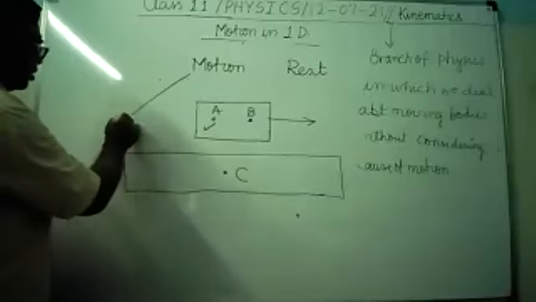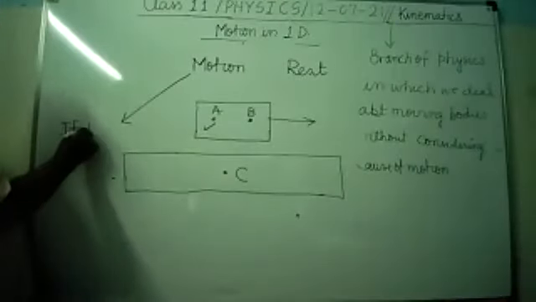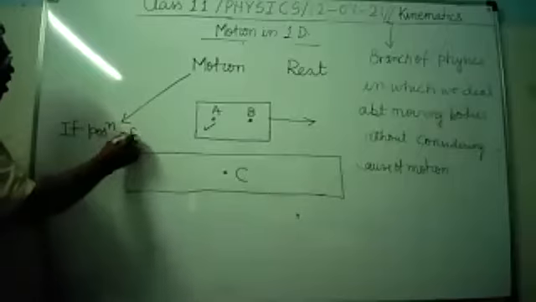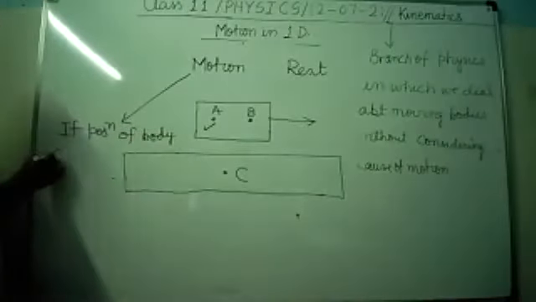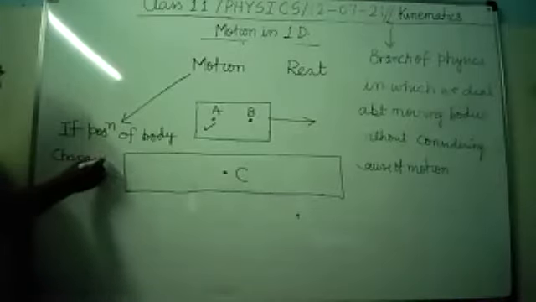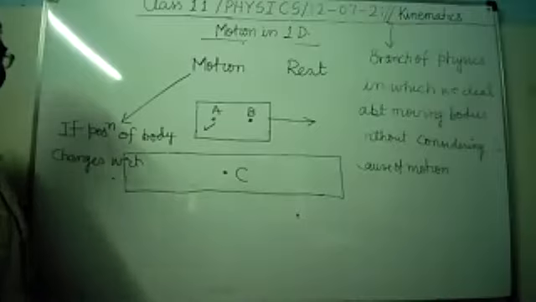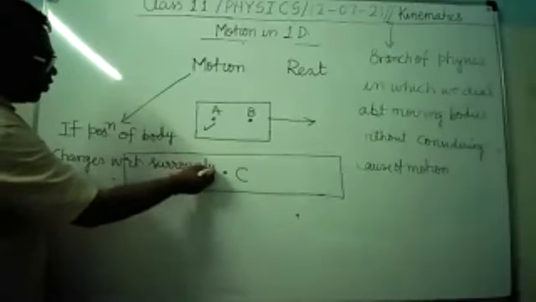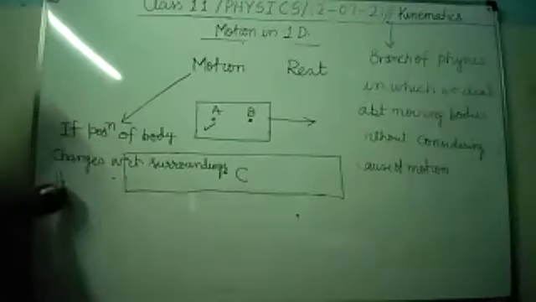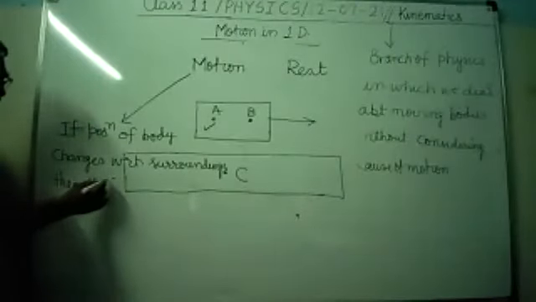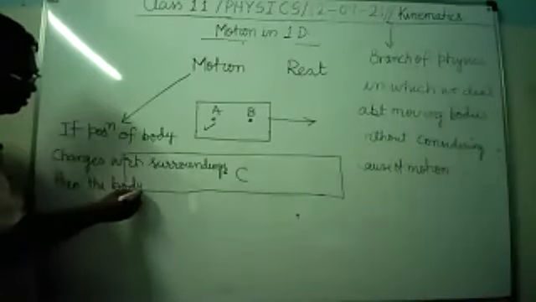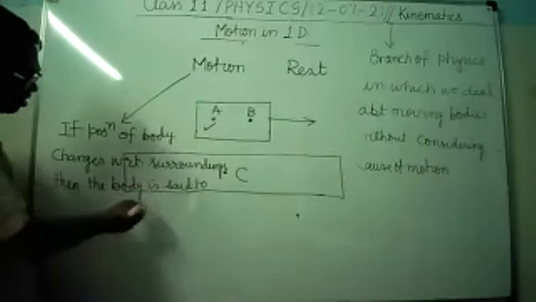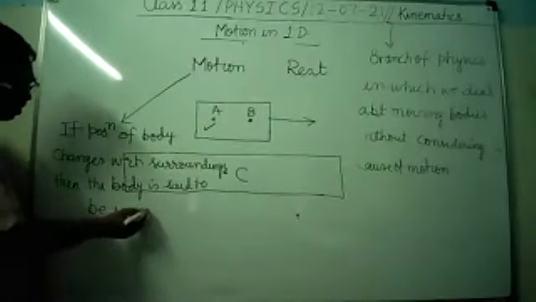Motion means, if the position of a body changes with respect to surroundings (WRT means with respect to), then the body is said to be in motion.